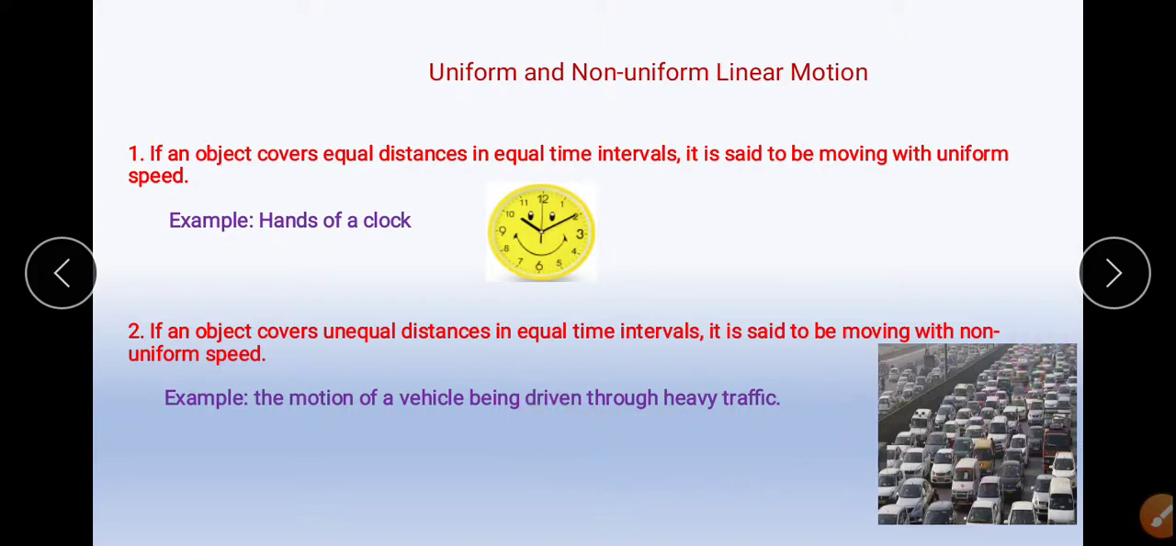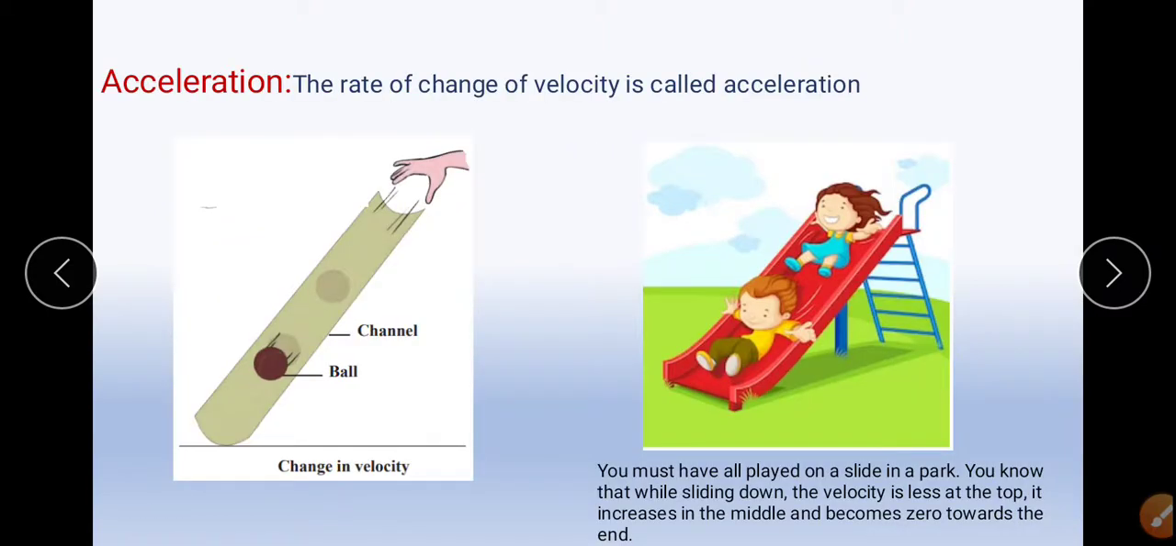Whenever the vehicle is moving in heavy traffic, either it has to slow down or it has to increase the speed at some instant. So the speed is no more constant. For that reason, it is said to be a non-uniform motion. Another example is an athlete running in a race. He has to continuously increase his speed. So speed is not constant in the particular interval of time, so it is a non-uniform motion.